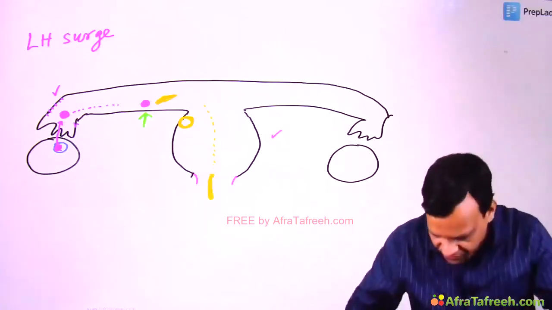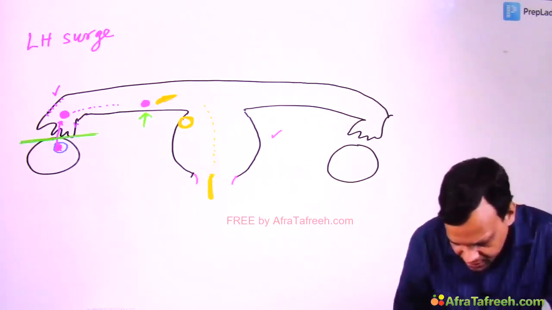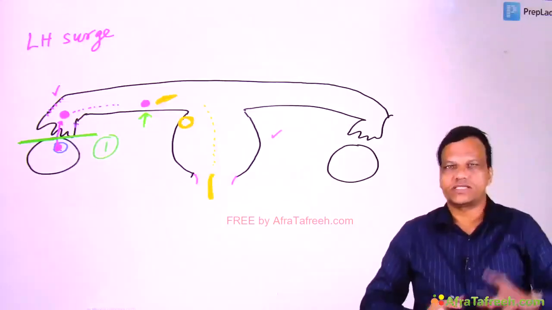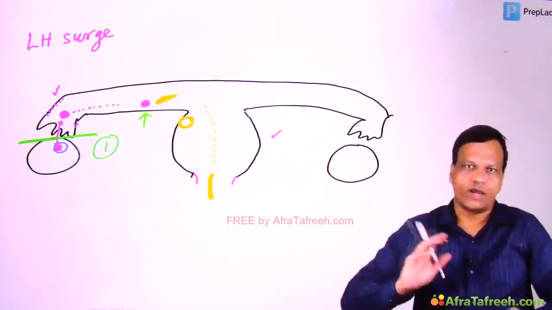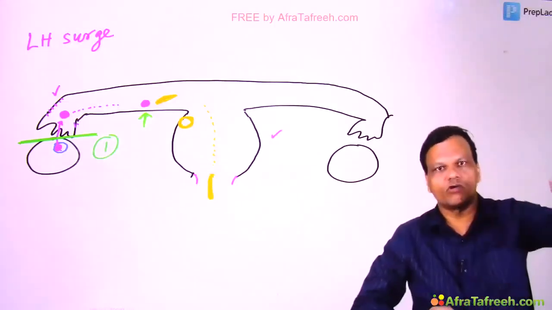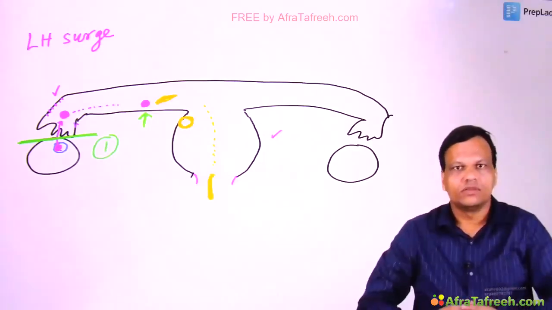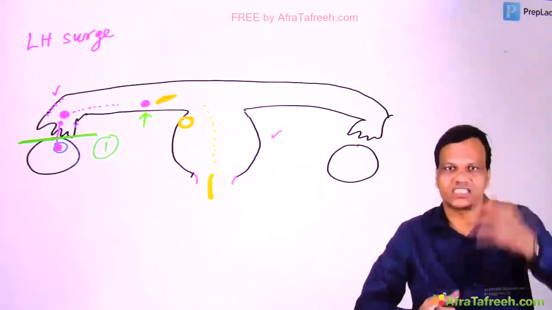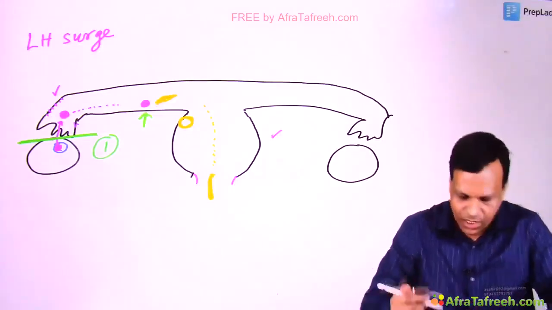So the options we have are, first thing we can do is we can inhibit this. That means we can lock the ovum in its house. Just like in the old movies, we lock the heroine in the house. Heroine cannot come out, and when she is not able to come out, she cannot meet with the hero. So that is the inhibition of ovulation. If we inhibit the LH surge, then ovulation will not occur, so the ovum cannot meet the sperm. Second,